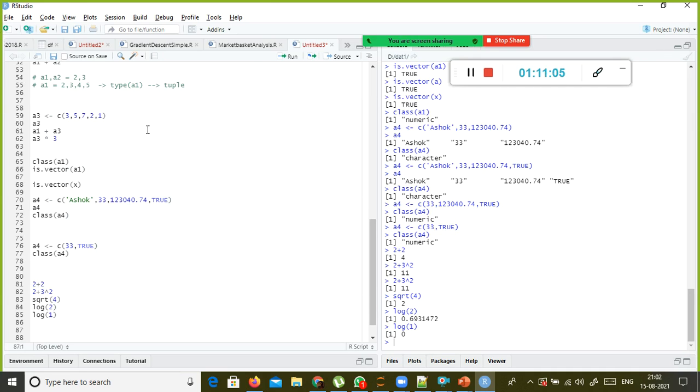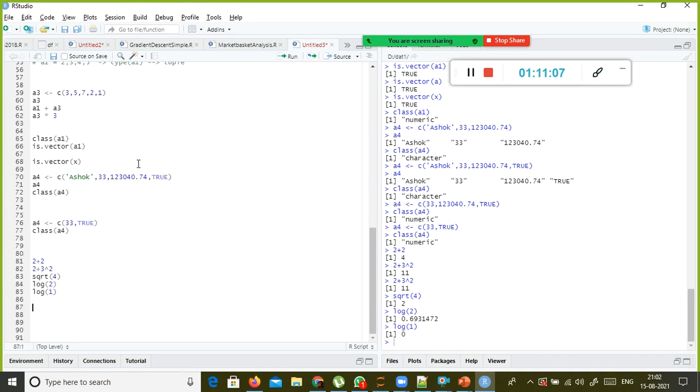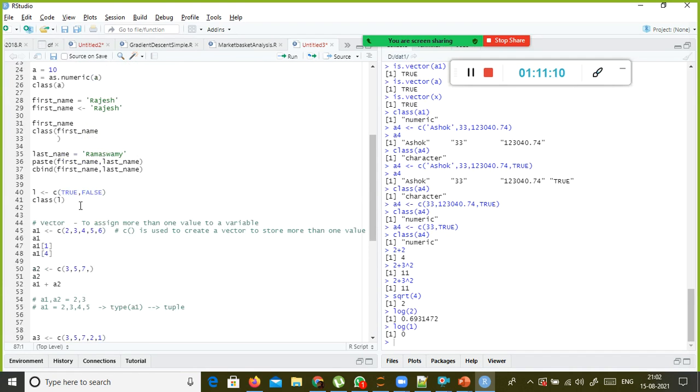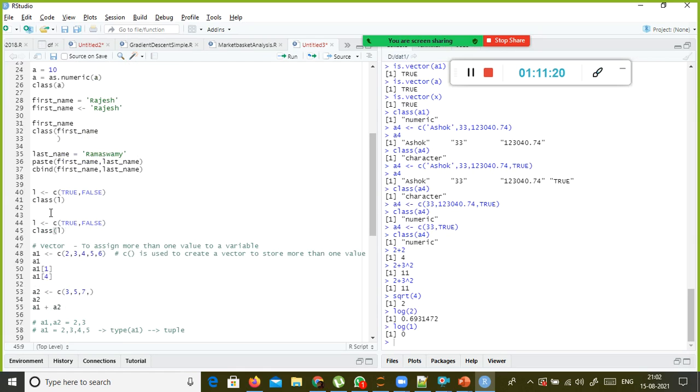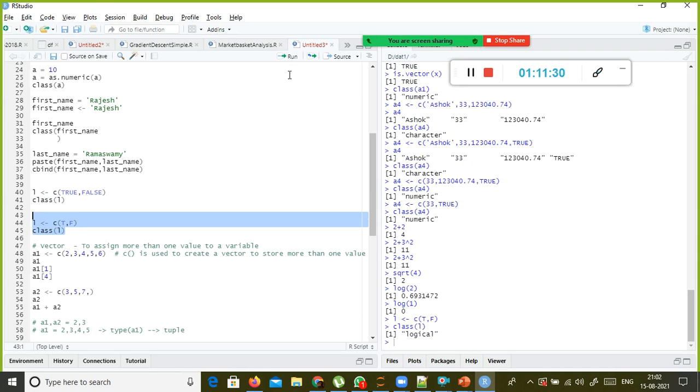Another thing is the logical vector. This is my logical vector. Because I'm using TRUE or FALSE, instead I can use the short form T and F. Instead of typing TRUE, FALSE, you can use T or F. This is more than sufficient. This is another way you can create a logical vector.